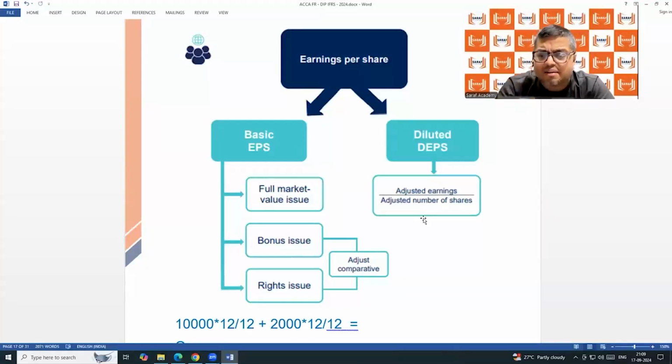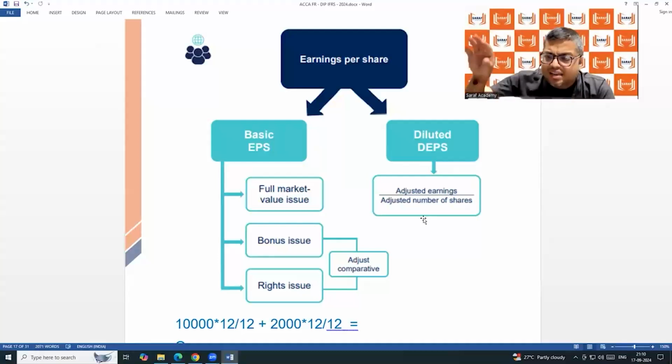Say a hypothetical example. Suppose in Saraf Academy, for the year ending March 2024, starting 1st April 2023, the retained earnings of the last 16 years is say 40 lakh. In the current year, Saraf Academy generated income after paying tax, say 5 lakh.